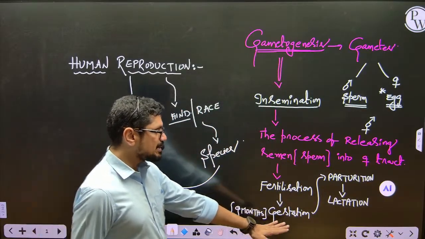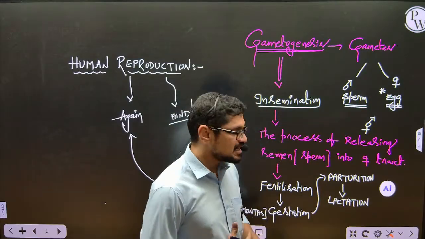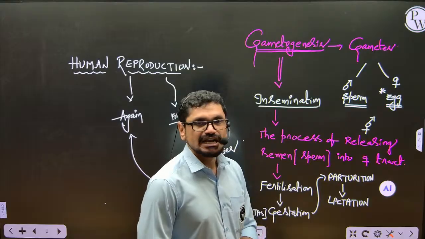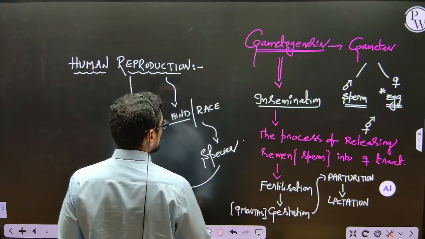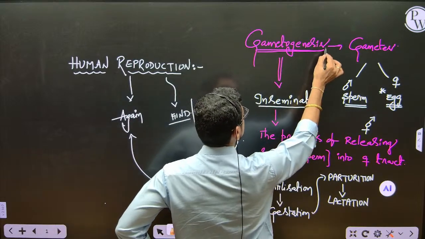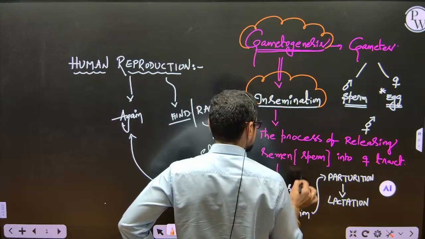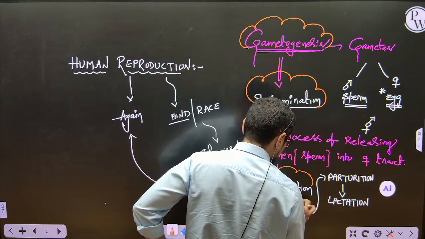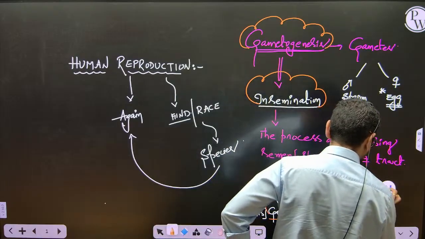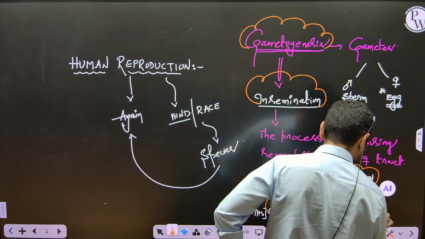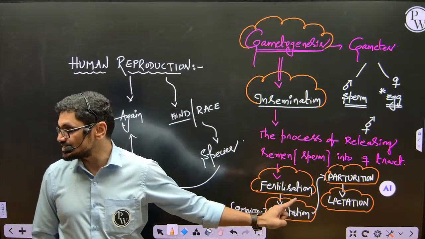So gestation period is 9 months, the baby will grow inside, or generally we have to call it a fetus. After that, delivery will take place. Lactation is nothing but giving milk. So these are the events which may be asked in the examination from the sequence point of view: gametogenesis, insemination, fertilization, gestation, parturition, lactation. So these encircled words may be asked in sequence in the examination.